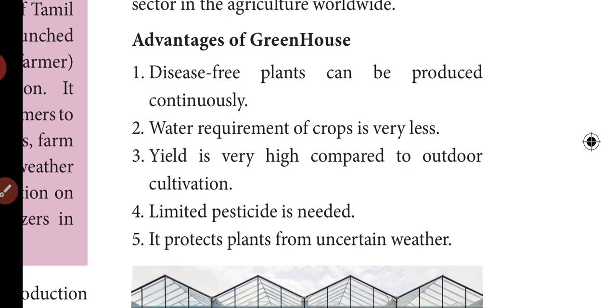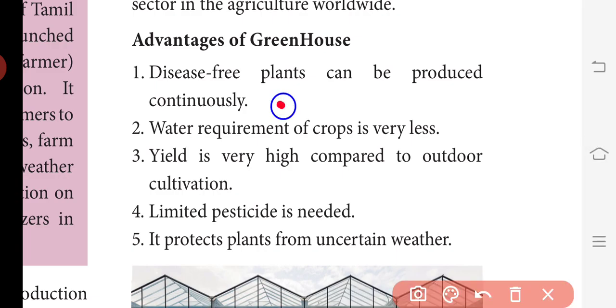This is a 4-mark question, children; you can write any 4 points. Disease free plants can be produced continuously, without the plants being affected by microbes. You can grow the plants in this polyhouse or greenhouse. Water requirement of the crop is very less. Yield is very high compared to outdoor cultivation.